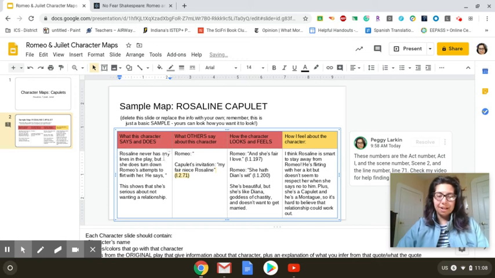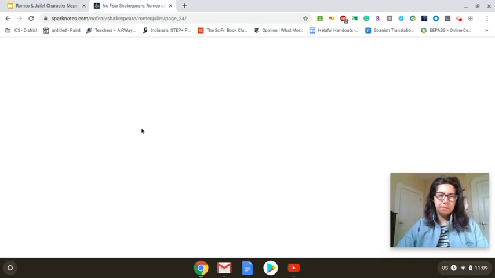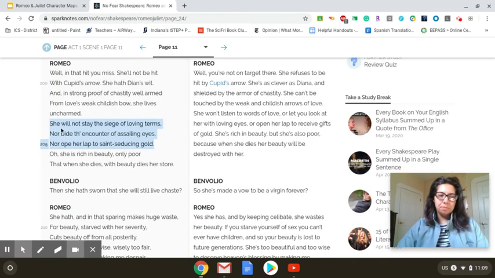I'm going to go put in the quote. So I'll go to my No Fear Shakespeare, and I've already picked out my quote. If you need help finding a quote, let me know because I'm excellent at hunting them down. I've chosen this quotation: "She will not stay the siege of loving terms, nor bide the encounter of assailing eyes, nor ope her lap to saint-seducing gold." My translation tells me this means she won't listen to words of love or let you look at her with loving eyes or open her lap to receive gifts of gold.